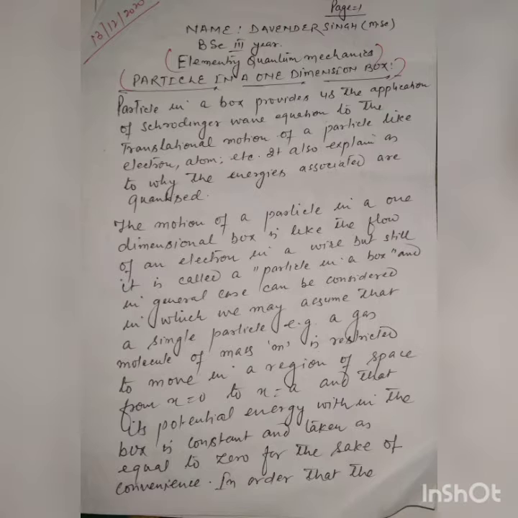The motion of a particle in a one-dimensional box is like the flow of electrons in a wire, but still it is called a particle in a box.